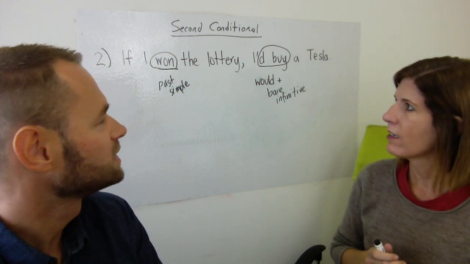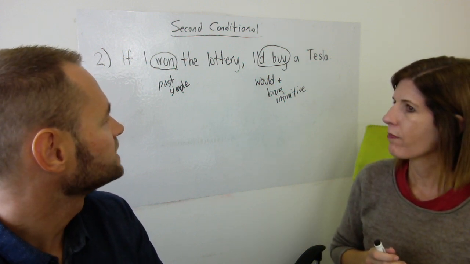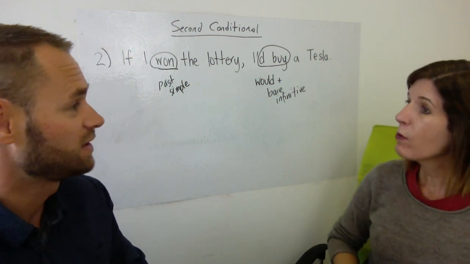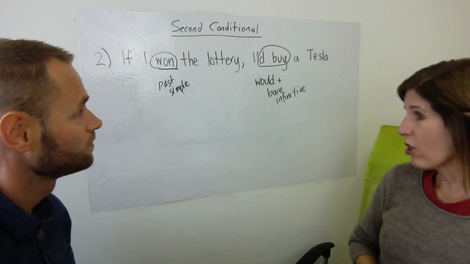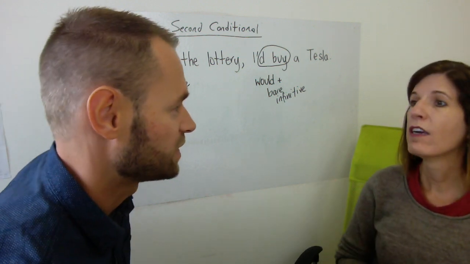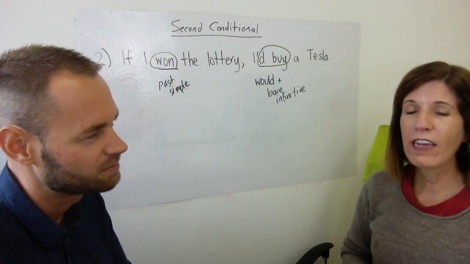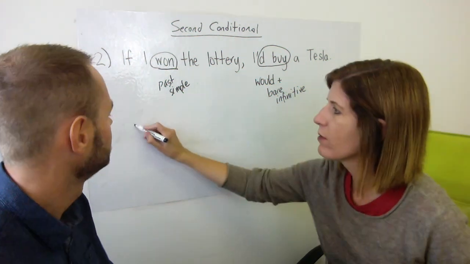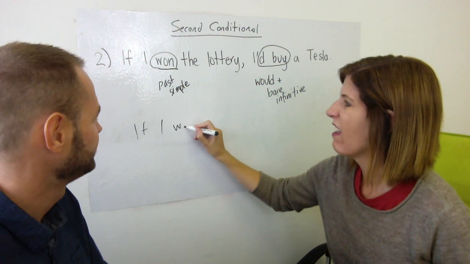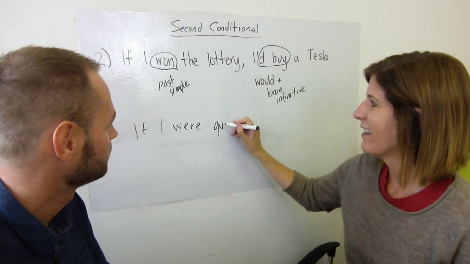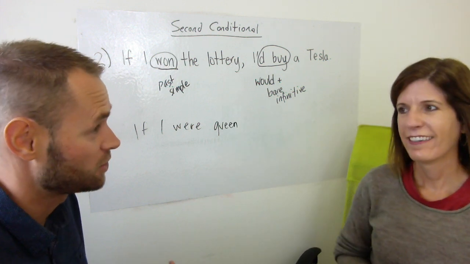Absolutely. So let's just have a look at an example, shall we, Lawrie? So maybe we could start with an example with "if I were." If I were, which is more American, isn't it? Do you think? No, I mean, I learned it in school. Right. So if I were, why don't we try it with this one? If I were a boy. If I were, how about this one? If I were queen.